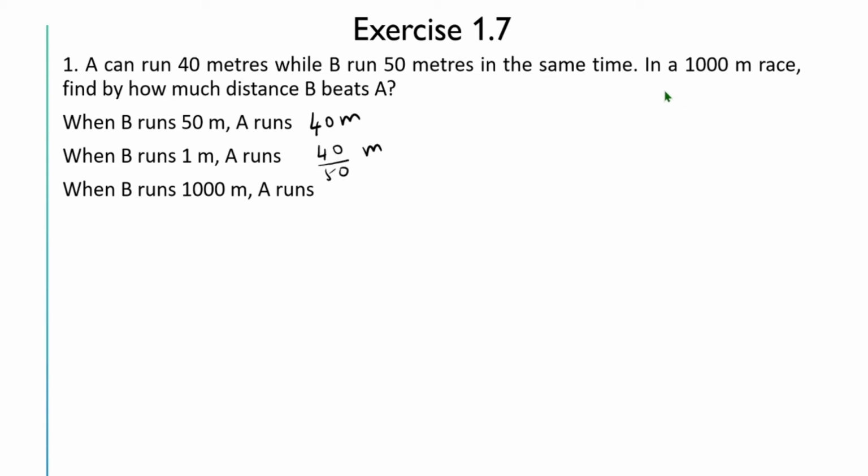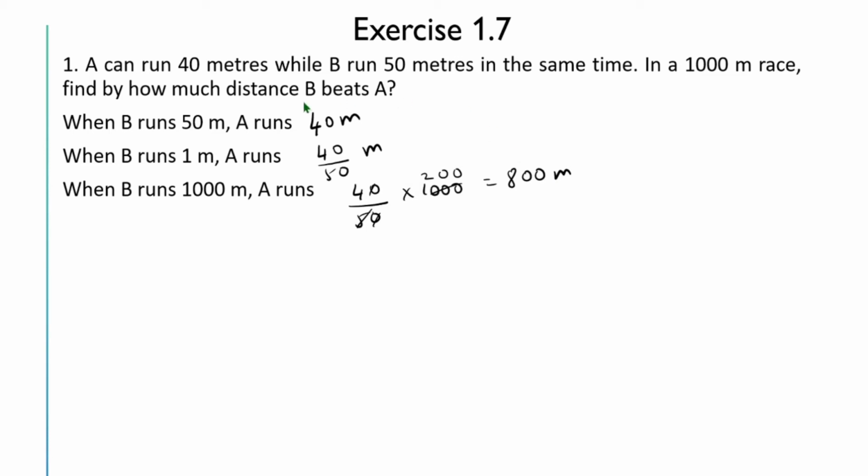In a 1000-meter race, when B runs 1000 meters, A can run 40 by 50 into 1000, which is equal to 800 meters. That is, when B runs 1000 meters, A runs 800 meters.